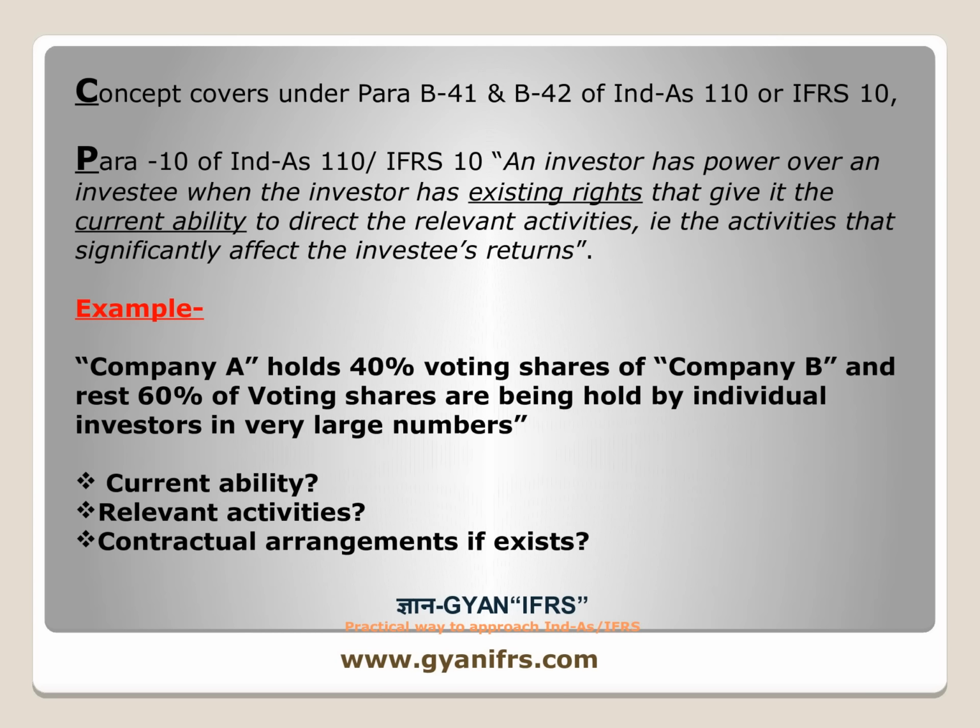Now, let us take an example to understand this concept. Company A holds 40% of the voting shares of Company B, and the rest 60% of the voting shares are held by individual investors in very large numbers, which are dispersed over the area.